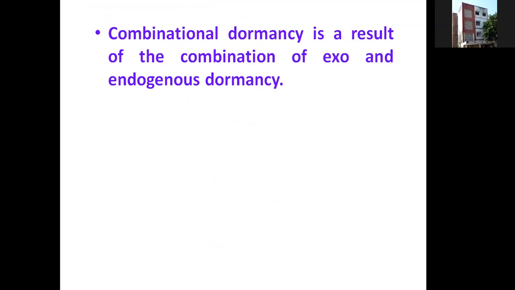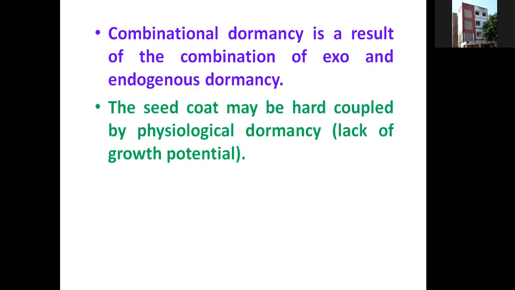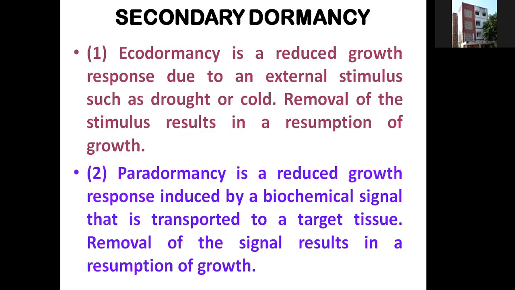Combinational dormancy is the result of a combination of both exogenous and endogenous dormancy factors. The seed coat may be hard, coupled with physiological dormancy, a lack of growth potential. And ecodormancy is a reduced growth response due to an external stimulus, such as drought or cold.